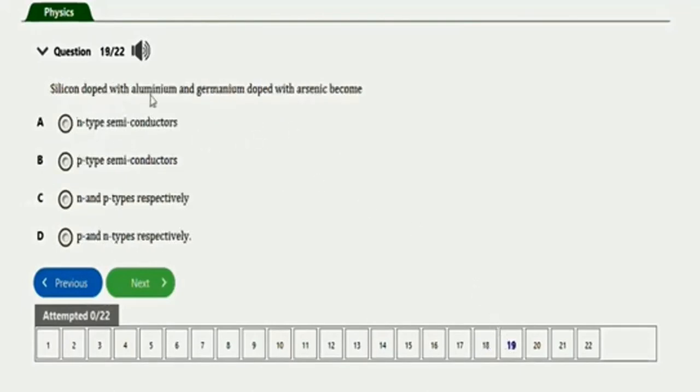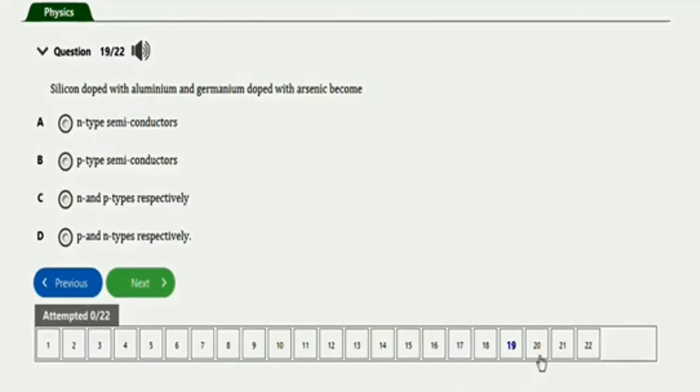Okay, the next question is this one. It says silicon doped with aluminum and germanium doped with arsenic become n-type semiconductors, p-type semiconductors. We have n and p type respectively. We have p and n types respectively. So the right option to this question will be option D, which is p and n types respectively. Okay, when silicon is doped with aluminum, you're going to have a p-type output, whereas when germanium is doped with arsenic, you're going to have an n-type output.